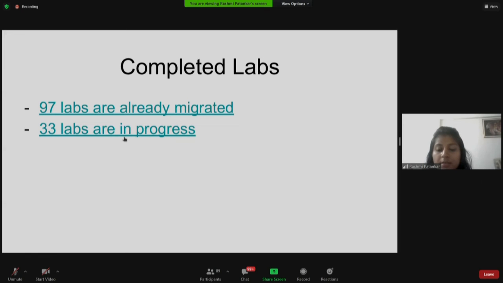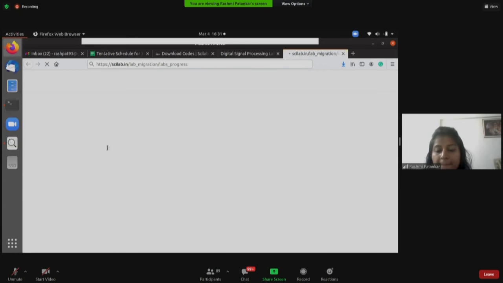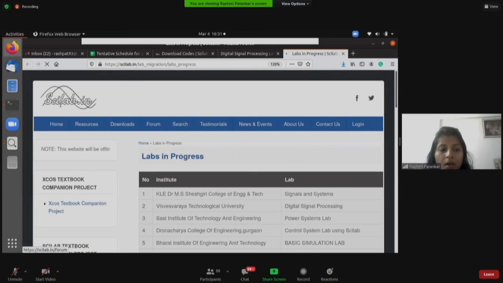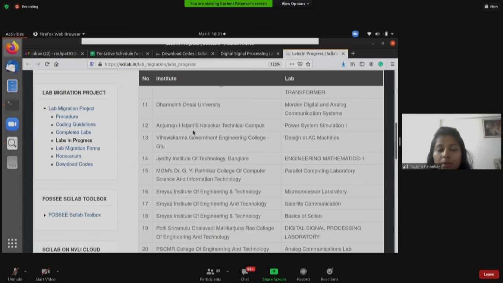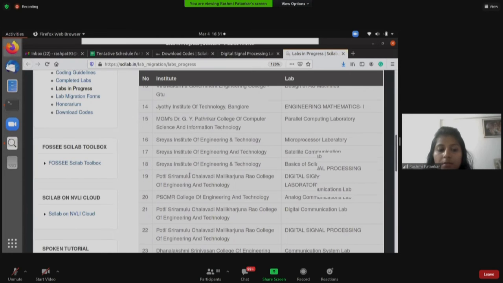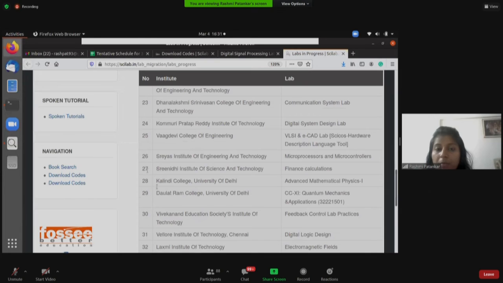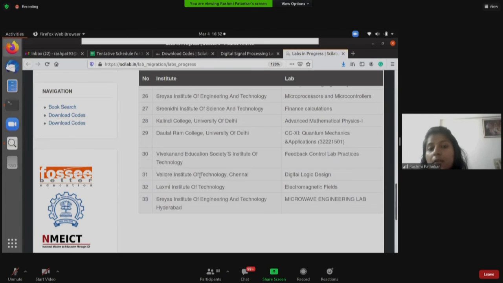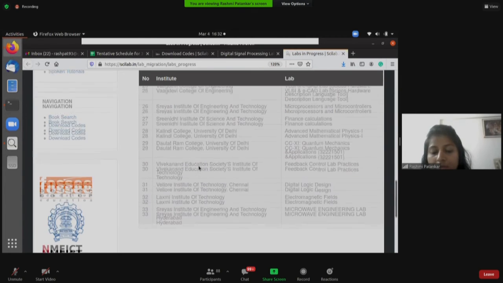As I said, there are a total of 33 labs that are in progress. I'll click on this link. The same link can be found by going to scilab.in under the lab migration project tab, and then clicking on labs in progress. Currently 33 labs are in progress. They are currently migrating their labs. It is in progress.